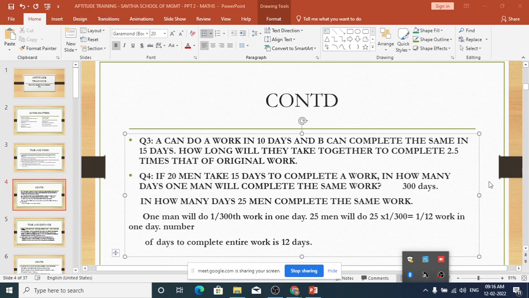How much work do they do in one day, both together? 1 by 10 plus 1 by 15. Find out how much it comes. You can give your answers.